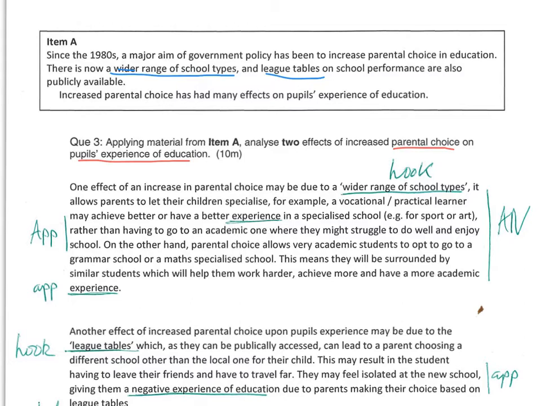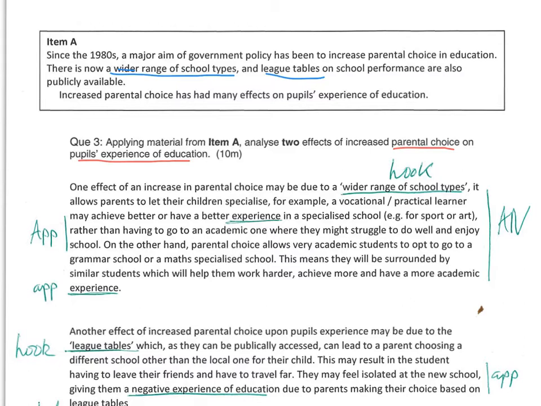One effect of an increase in parental choice may be due to a "wider range of school types." Clear hook. They've put speech marks around it just to make it extra clear. It allows parents to let their children specialise. For example, a vocational/practical learner may achieve better or have a better experience in a specialised school, e.g. for sport or art, rather than go to an academic one where they might struggle to do well and enjoy school. So I would say that sentence is the application. Because they start off talking about experience, but then they explain it, the fact that they would struggle to enjoy themselves. So that's application as well.